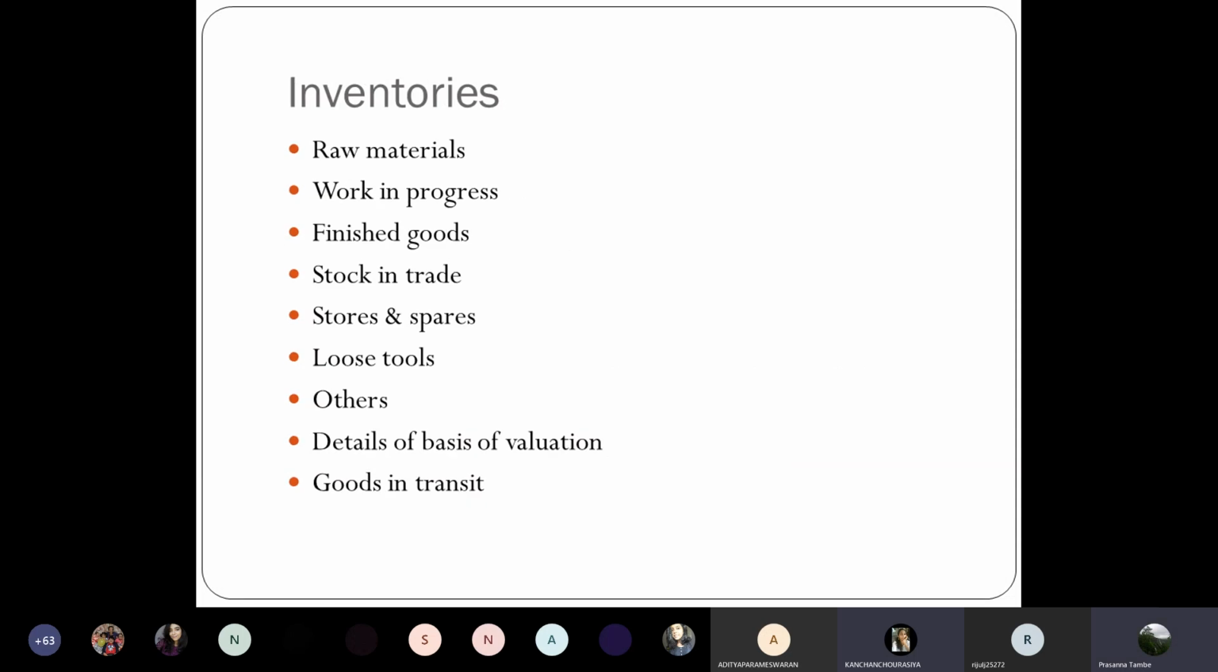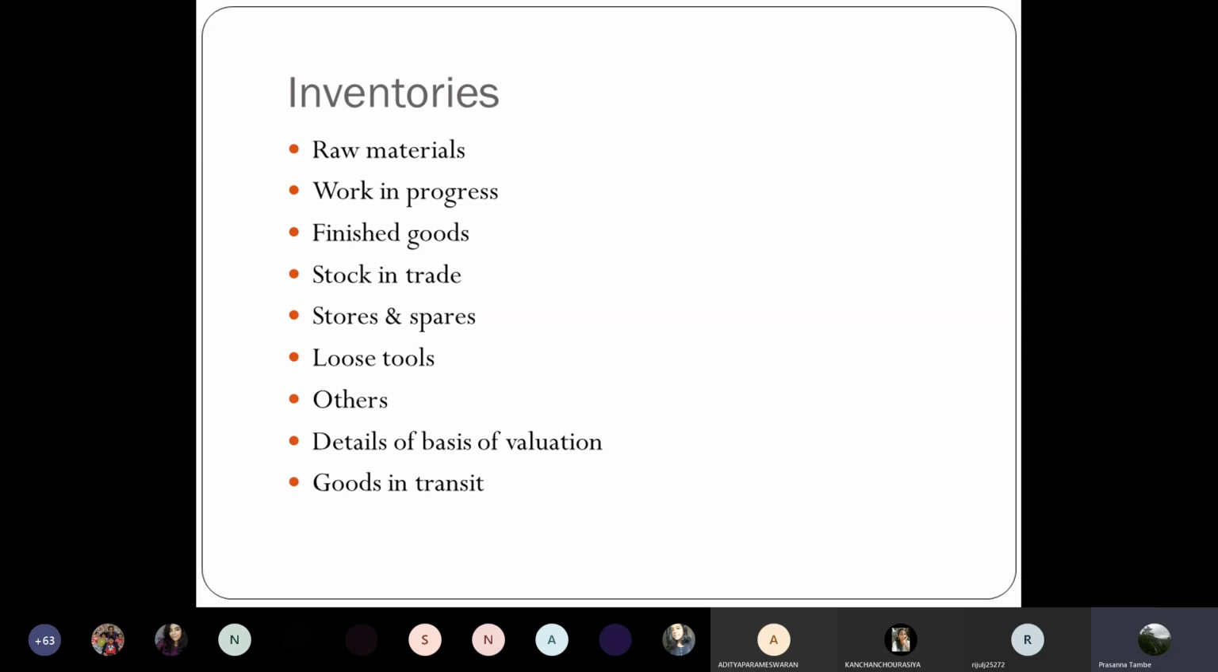Then inventories or stock in trade. Now inventories will have to be again classified under specific heads. Which are the specific heads? One is raw material. Second one is work in progress. Third one is finished goods. Then you will have stock in trade. Stock in trade basically will be slightly different from finished goods in a sense that finished goods are usually manufactured by you, whereas stock in trade is what you buy and sell. It's a traded stock, stock of traded items. So that is stock in trade.